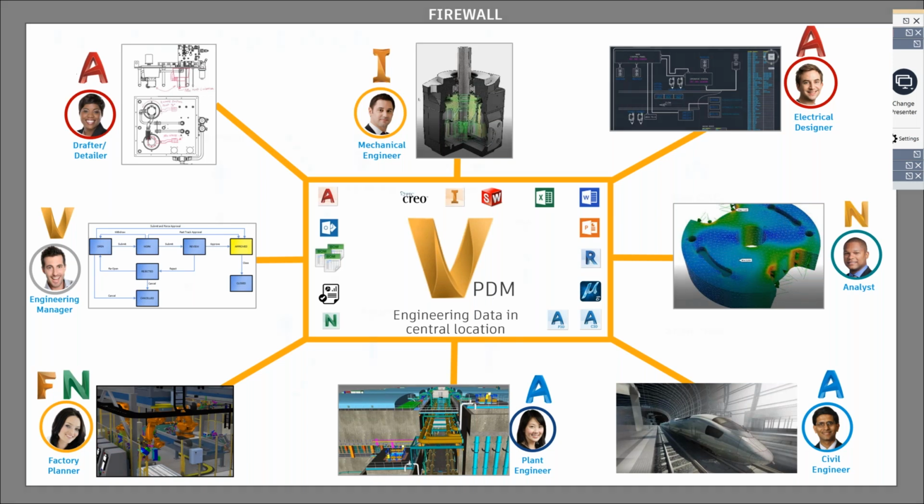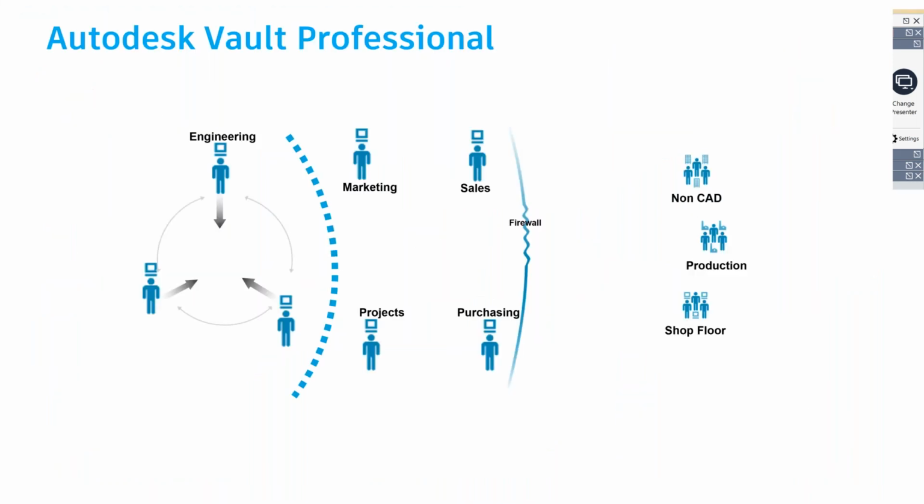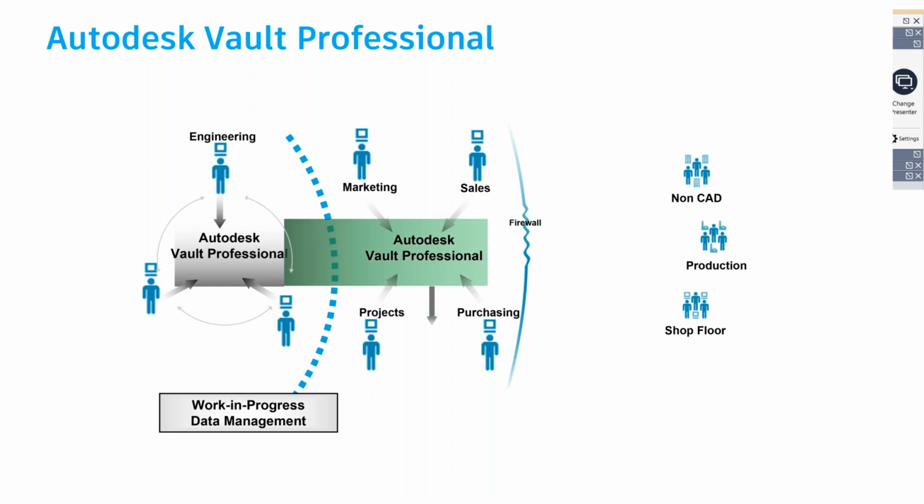After that, once your data is ready from the engineering team, the next part of it is it goes into a release state cycle or a release management system, where the data that is usually BOM, or gets connected to your ERP or an MRP system, is consumed by usually non-engineering teams like your marketing, your sales, your projects team.